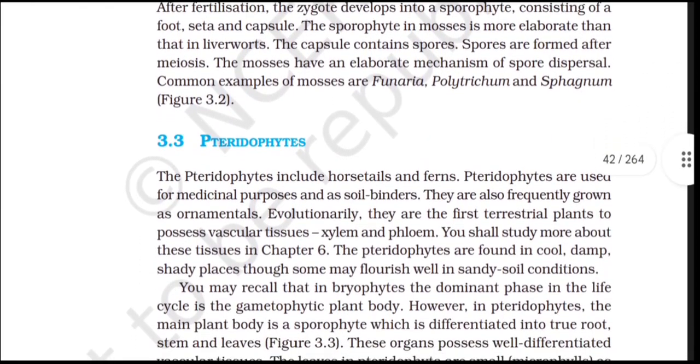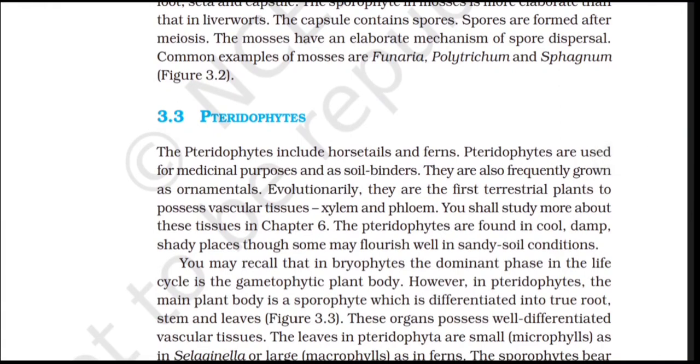3.3 Pteridophytes. The pteridophytes include horsetails and ferns. Pteridophytes are used for medicine and as soil binders. They are also frequently grown as ornamentals. In evolutionary terms, they are the first terrestrial plants to possess vascular tissue, xylem and phloem. You will study more about this tissue in Chapter 6.